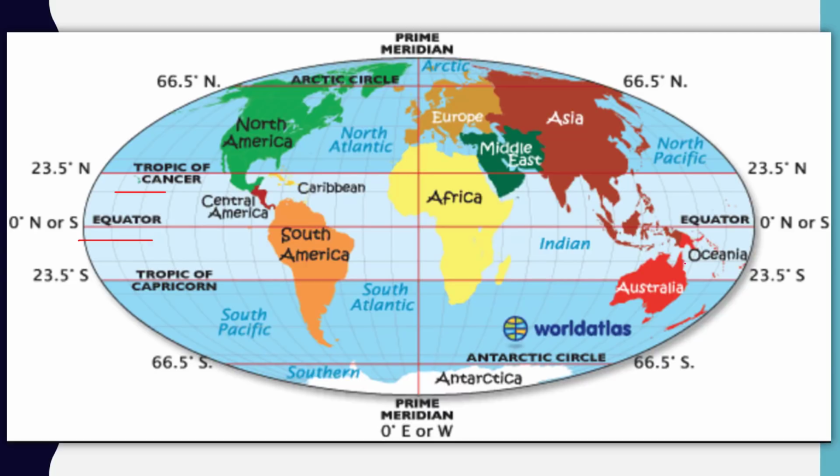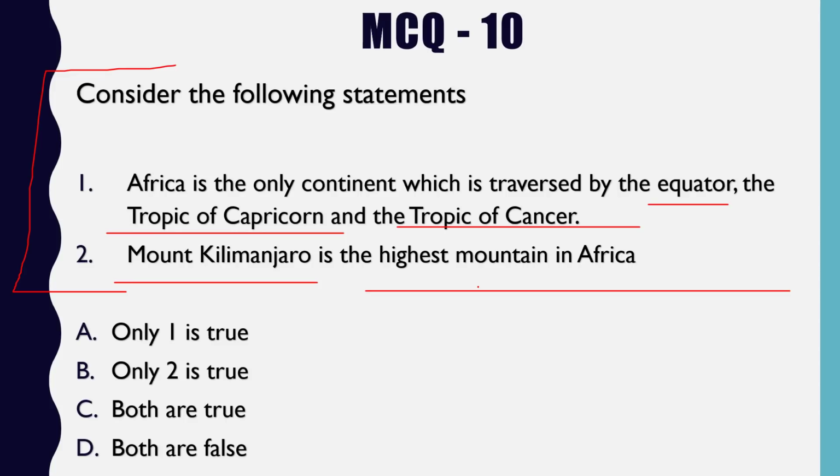Of course, Asia completely misses the Tropic of Capricorn because there is no Asian country over here. Only Africa is the continent that manages to touch Tropic of Cancer, Equator, and Tropic of Capricorn. Clearly, as you can see, here, here, and here. So the first statement is obviously correct.